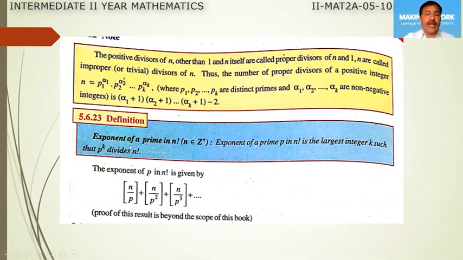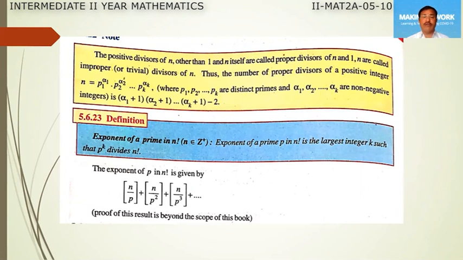And the next formula is to find the exponent of a prime in n factorial. The definition of exponent of a prime in n factorial. Write down. Exponent of a prime p in n factorial is the largest integer k such that p power k divides n factorial.